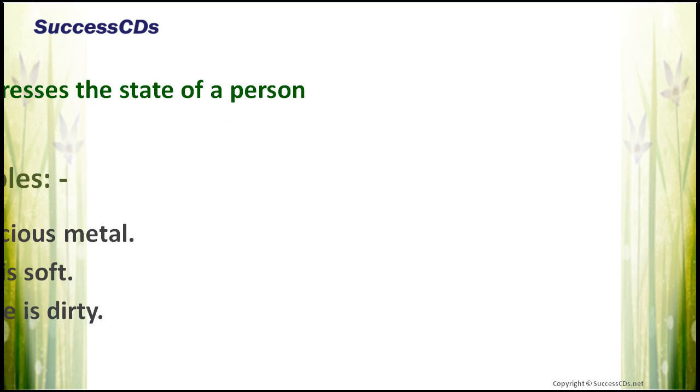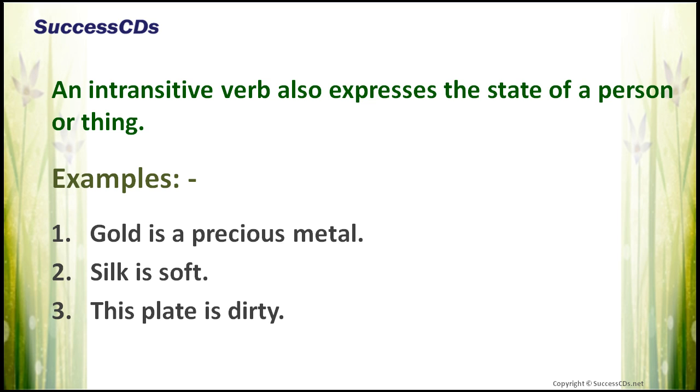An intransitive verb also expresses the state of a person or thing. It gives some information about the subject. Gold is a precious metal. Silk is soft. This plate is dirty. In all these sentences, is is a verb which has been used to give some information or to describe something about the subject.